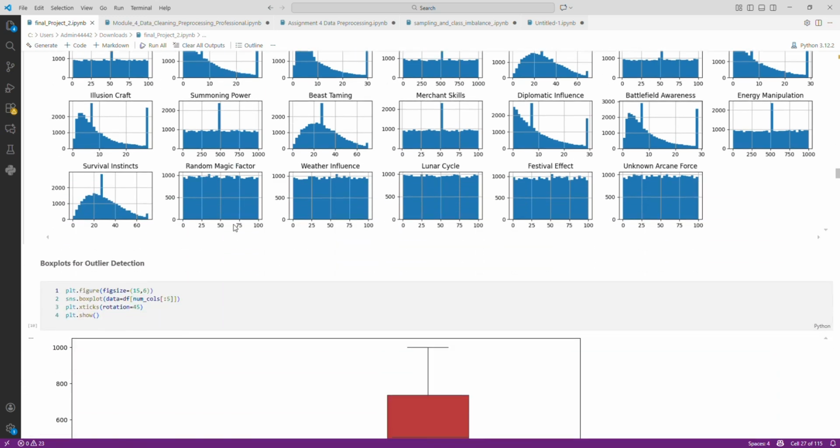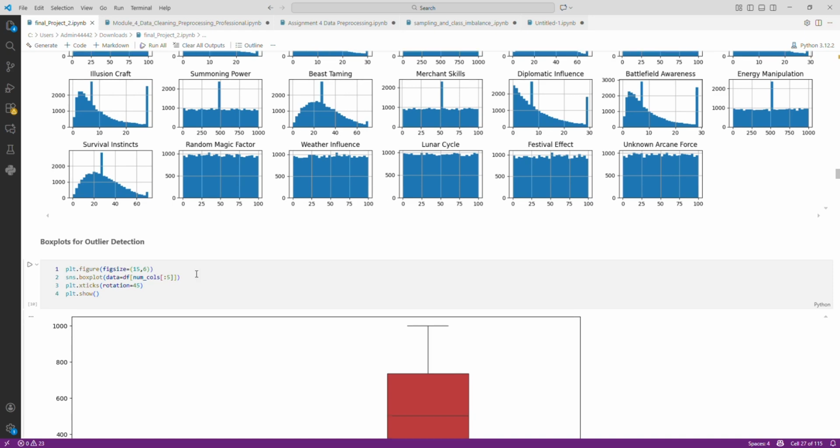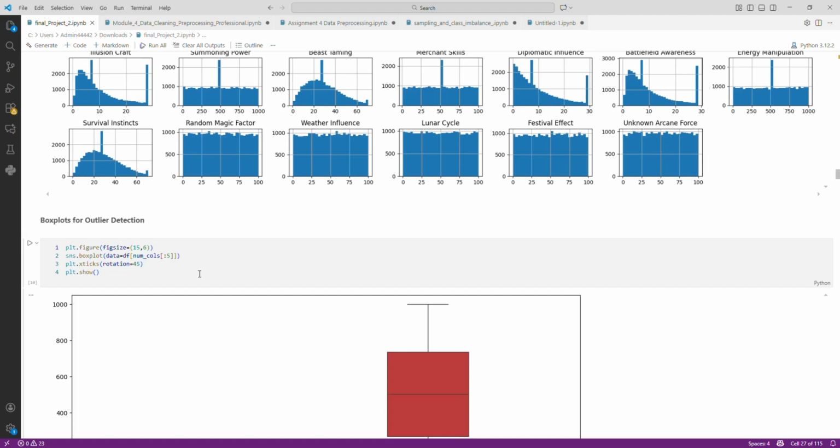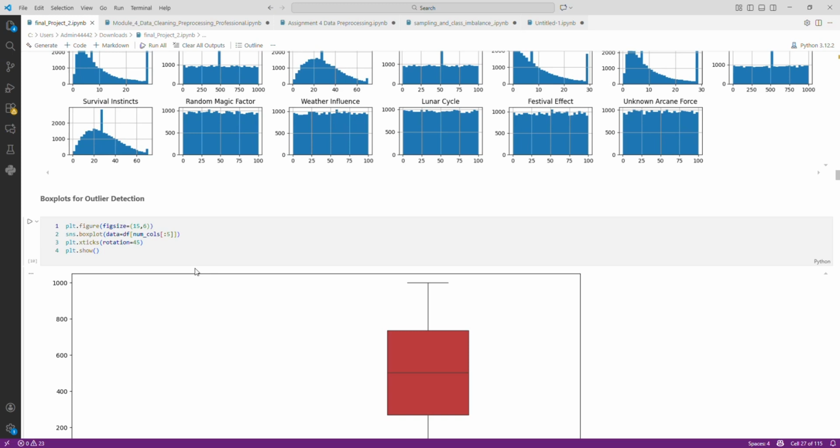Next, I used box plots for outlier detection. The box plots show that several variables contain extreme values outside the normal range. These outliers could distort the performance of machine learning models, so they were handled during the pre-processing stage using the IQR method.